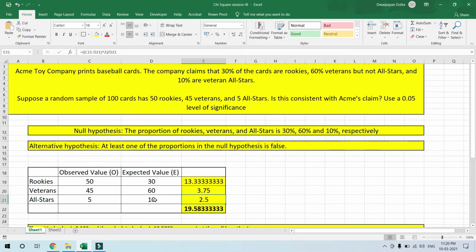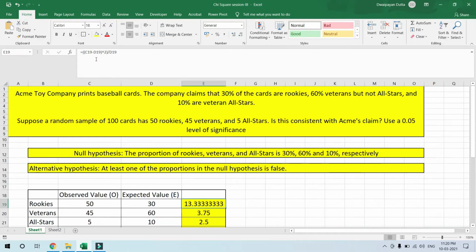This whole column contains the observed values. In the previous section also I showed you the formula for how we get the values of this selected column. I am again showing you this. Here observe, it is C19. What is C19? This one. Then this cell is C19 minus D19 whole squared, that is observed value minus expected value raised to the power 2, divided by D19, that is the expected value.